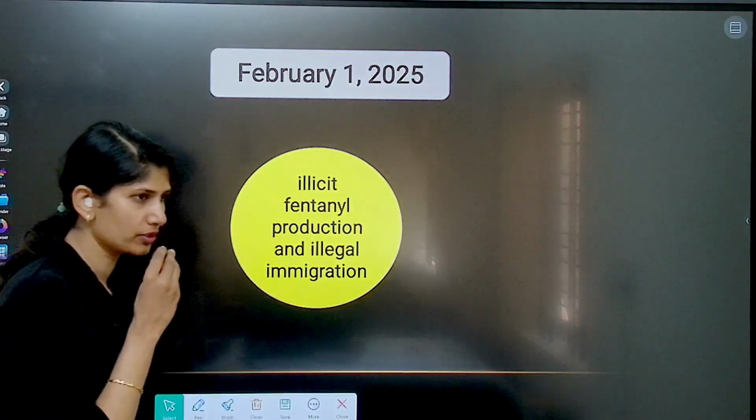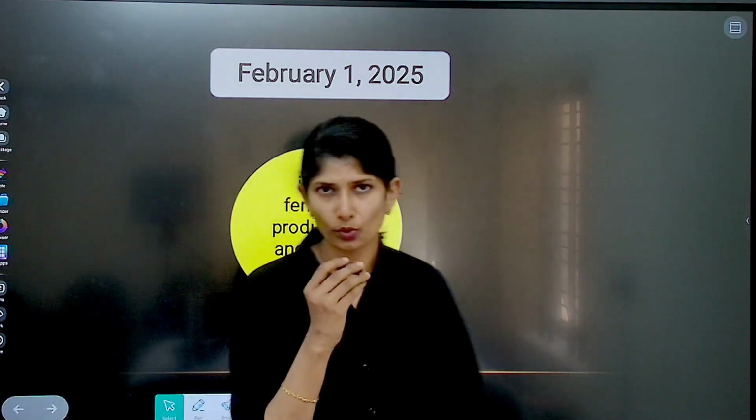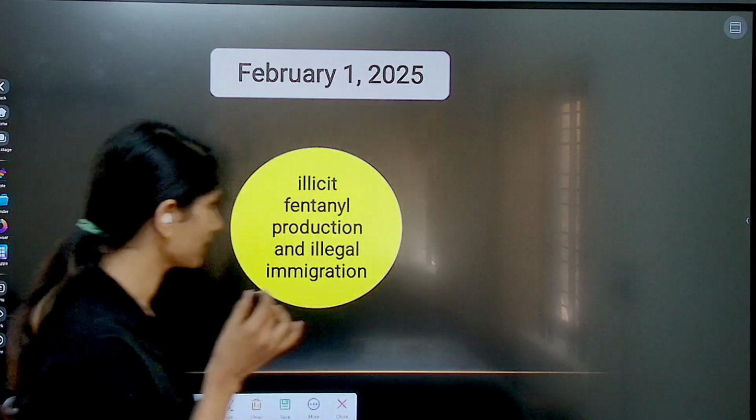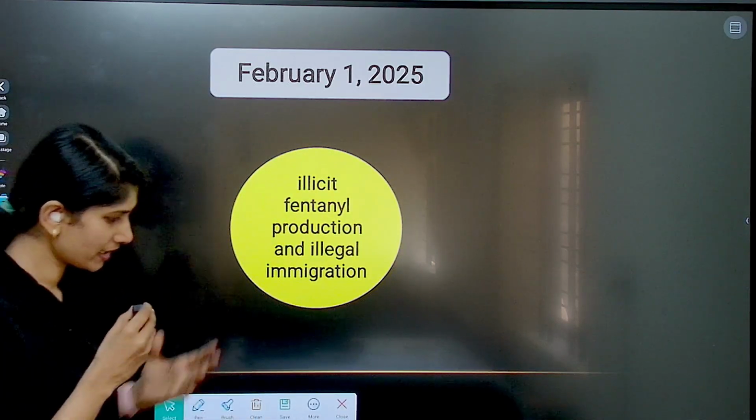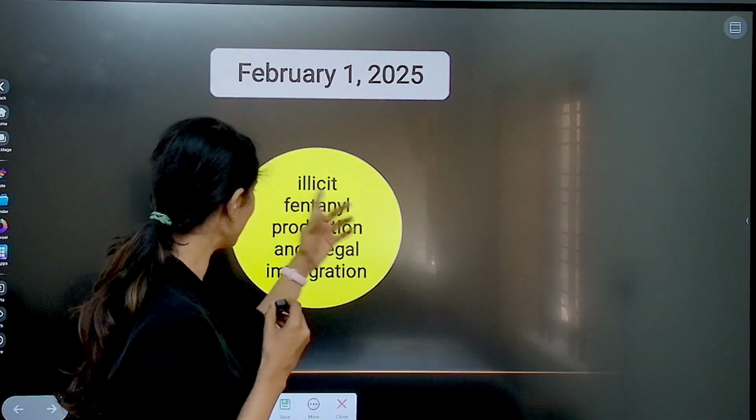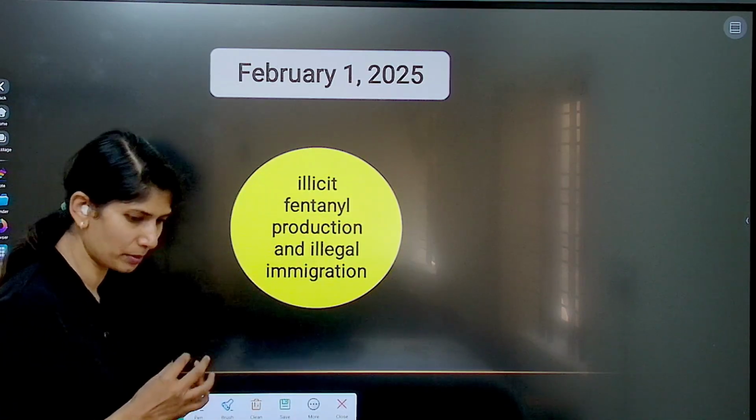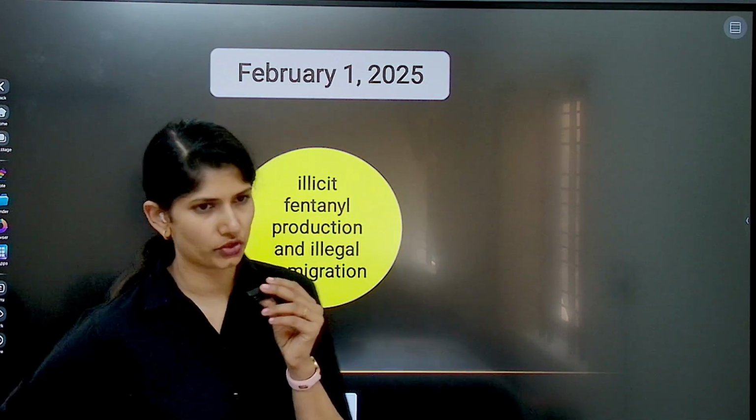On February 1st, 2025, Donald Trump signed an executive order issuing tariffs on the countries. Mainly, he said he was doing this to curb the illegal fentanyl production and illegal migration. What is this fentanyl production?